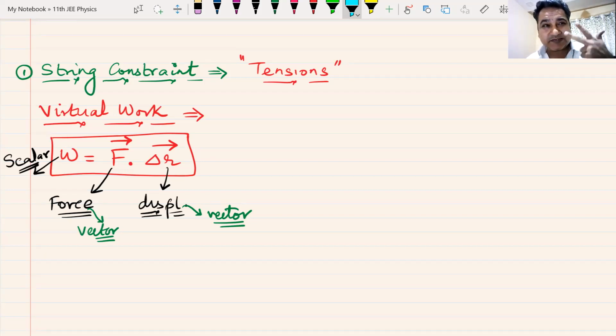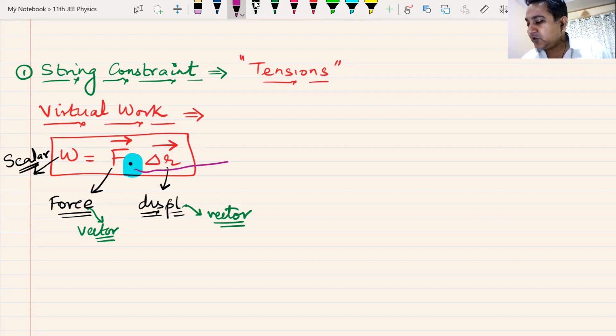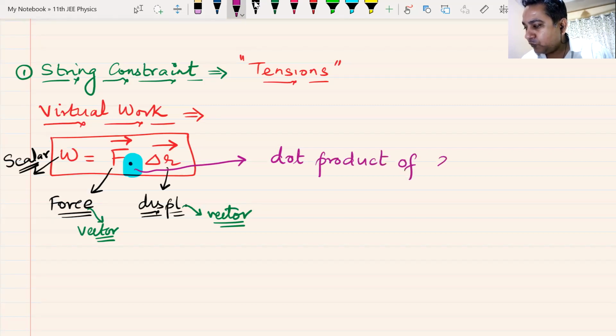Force and displacement are vectors, and Teja has pointed out this small dot. This dot does the trick. This dot is known as the dot product. Wow, new term. This dot is known as the dot product of two vectors.